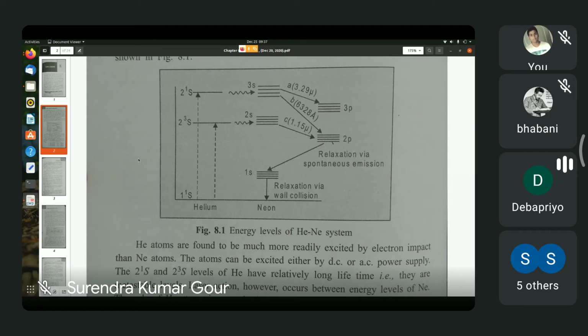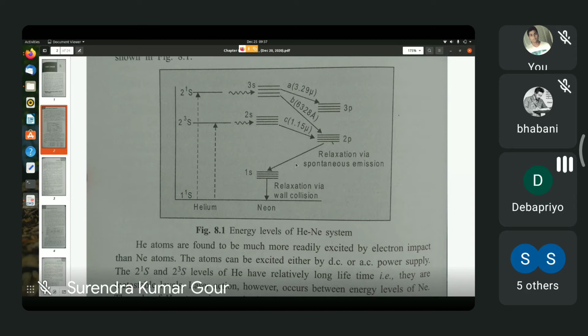So that is the whole story. Now, you may say that this is a 5-level system at least, because you have these levels of helium which I have identified with level 4. Then you have the 2s, 3s levels of neon which I have identified with level 3. Then I have the 3p and 2p levels of neon which I have identified with level 2. Then they come down to level 1s and then finally to the ground state. So you'd say it's a 5-level system.